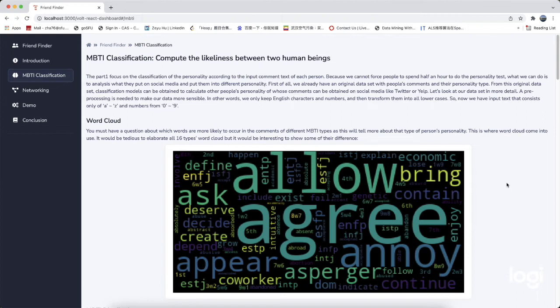First of all, we have to pre-process our dataset into a more sensible one. We want to keep only English characters, English words from A to Z and the numbers from 0 to 9, and then transform those English characters into lower case.